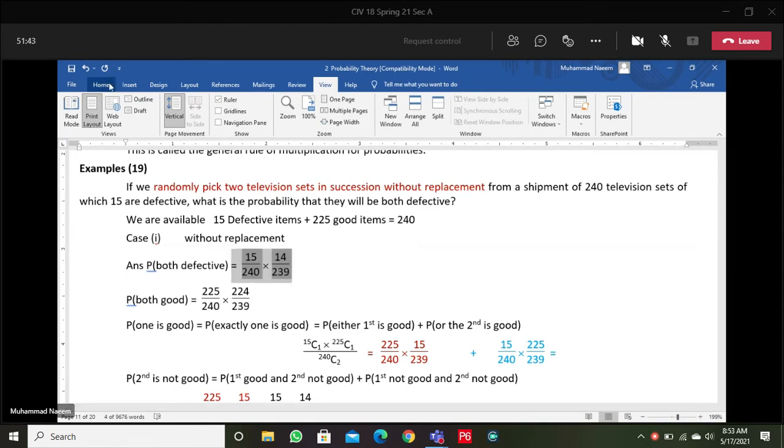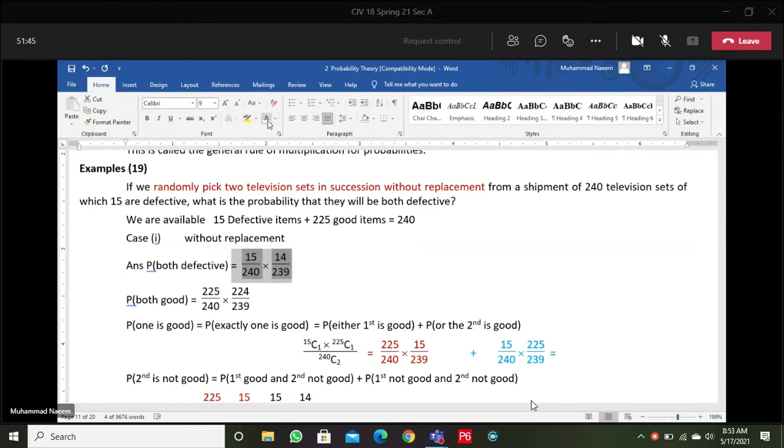If you don't write this and directly give the answer 0.45, let's say, this is ambiguous. This is a doubted answer.